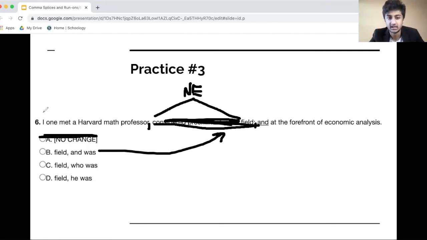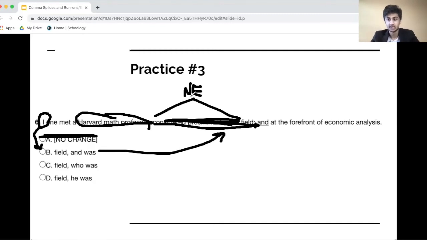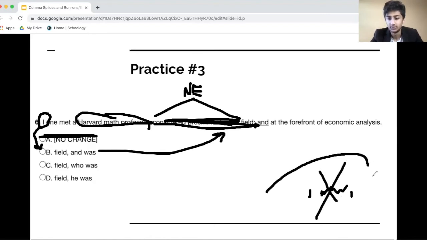So in this case, you're changing the entire meaning. You're saying I was at the forefront of economic analysis. You are not at the forefront of economic analysis. This Harvard math professor is. That's an important distinction to make. Take a second and understand what I'm saying here. Non-essential clause is in between two commas. Right here. Whatever's in between here, if you take it out, an English rule states that the sentence must make grammatical sense from here to here, and you can't change the meaning. So B is going to be incorrect.